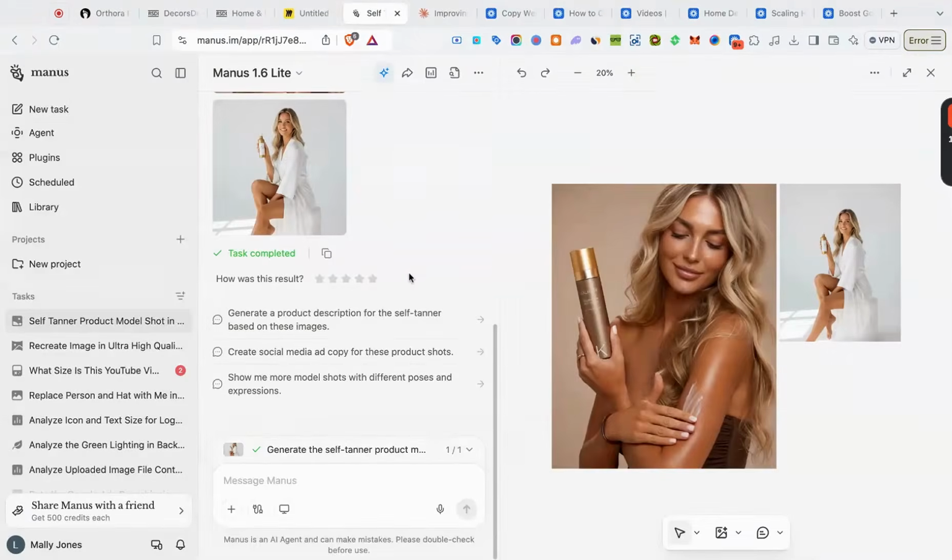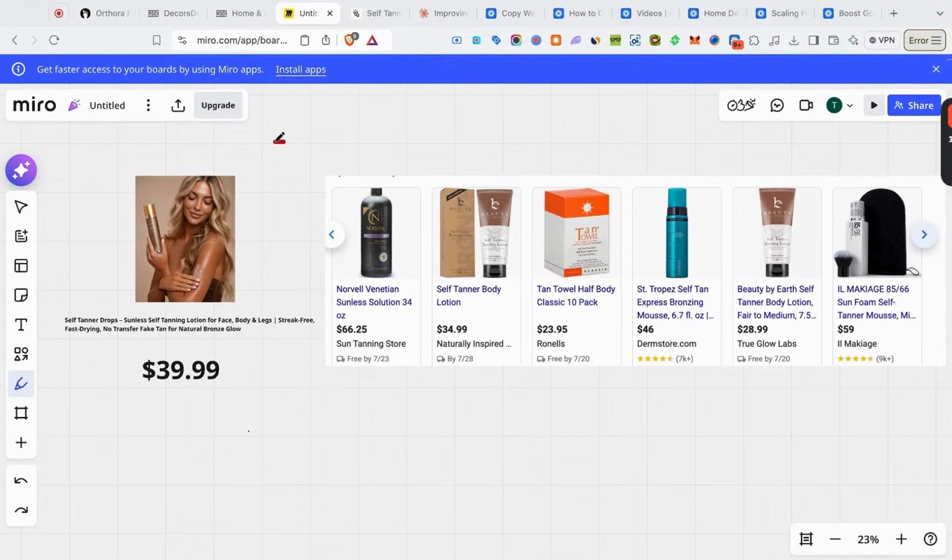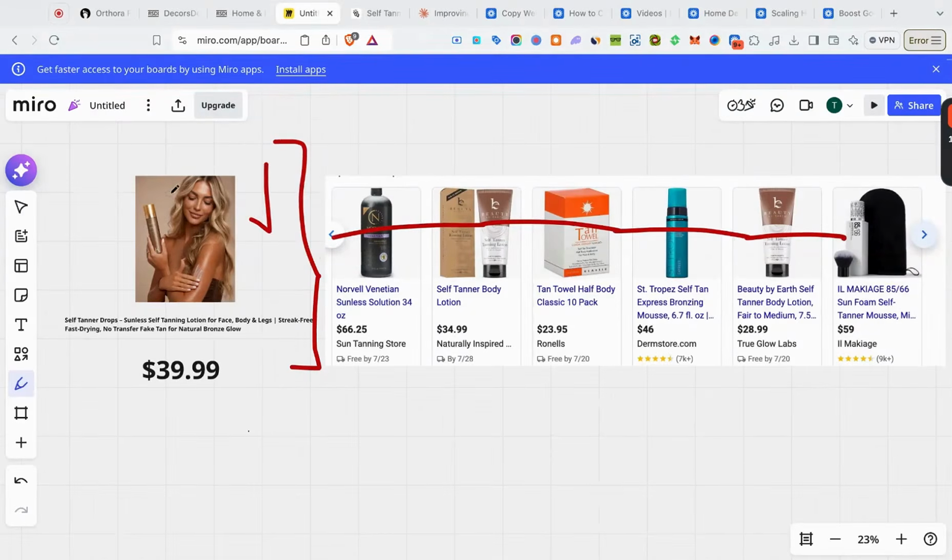Now let me show you guys how easy it is to destroy the competition on Google. I went over to Manus and told it to create me a product image for the self tanner, and it came up with this lovely product image right here. Then I headed over to Claude, and I got a keyword-rich SEO optimized title written for me. So we come back here, and you can see my listing right here compared to the Google Shopping feed. My image completely mogs these images. They're using white backgrounds, so I use a nice pastel tan background. I have a model utilizing the product that looks like the prospect, and it looks aesthetically pleasing.